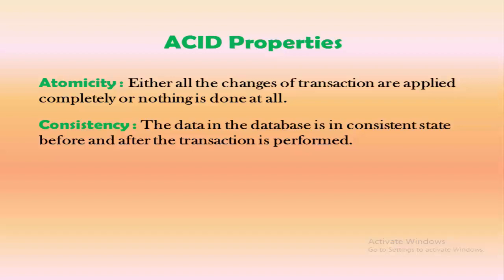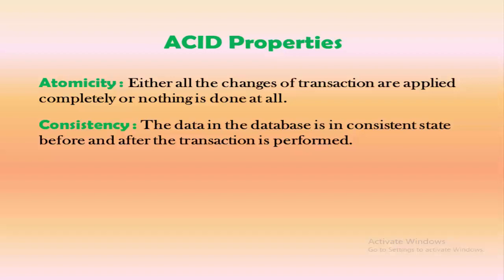So if the other person has 1500 rupees in his account, then his account should get updated to 1600. It is a very obvious calculation, but if this is not the case with your system, then your system is not maintaining consistency.